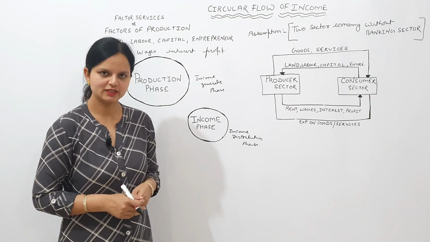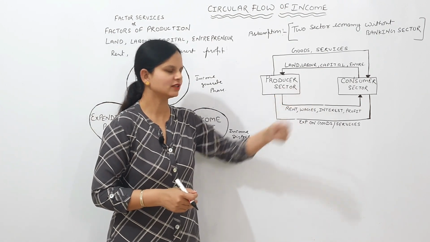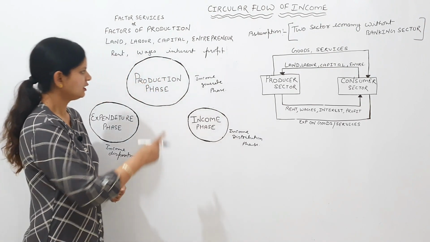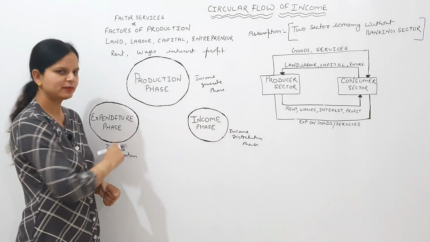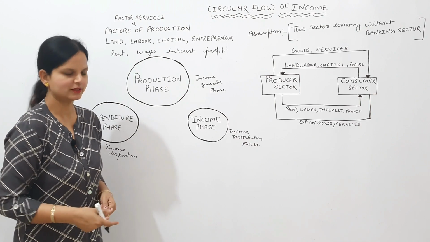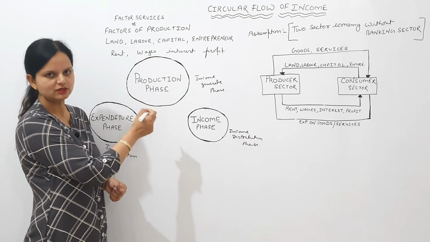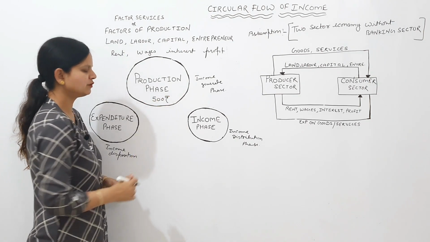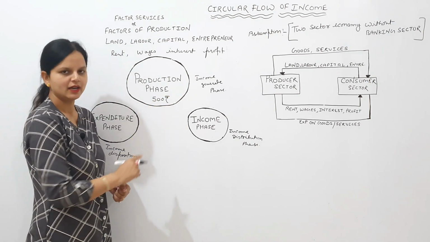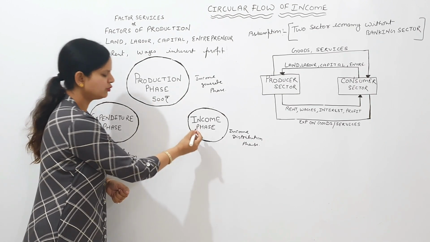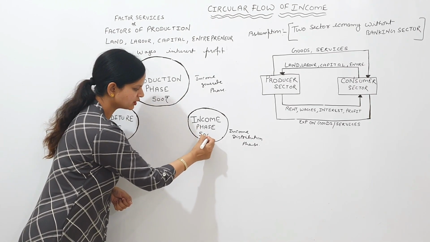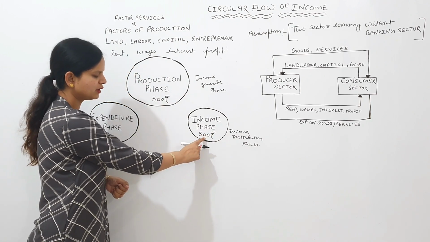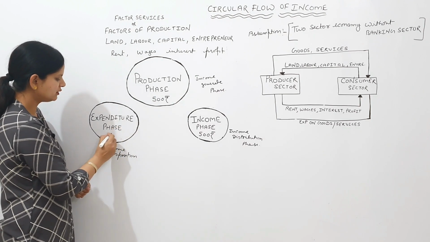We have also studied that producer sector and consumer sector are interdependent on each other. We have also derived the concept that production phase, income phase and expenditure phase are interdependent on each other. When producer produces goods and services worth rupees 500, then income generation will be of rupees 500, and this 500 will be distributed among the owners of factors of production as a reward for rendering factor services, and this 500 will be disposed on the goods and services.